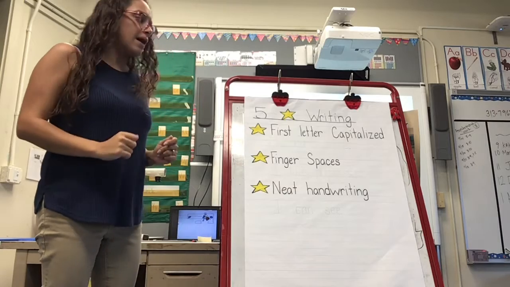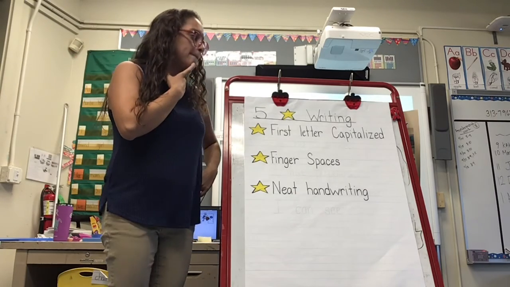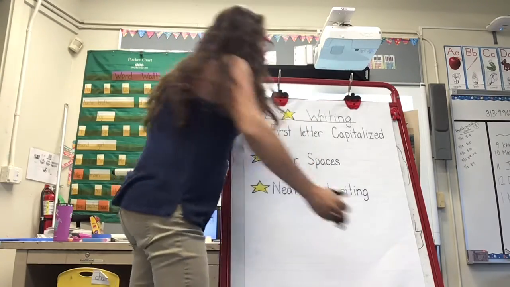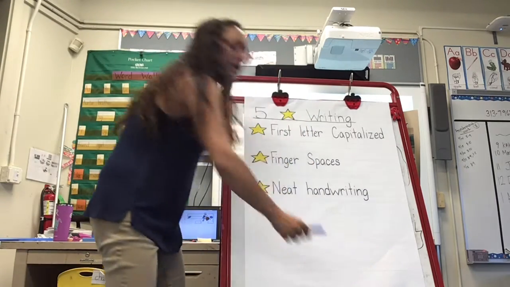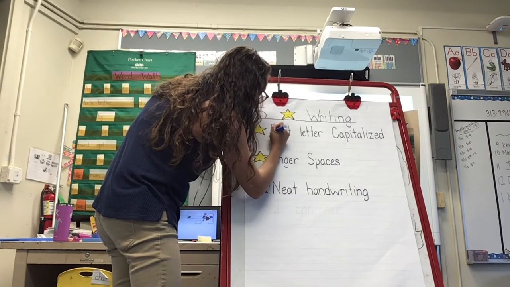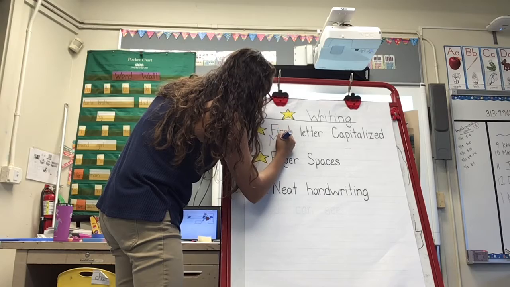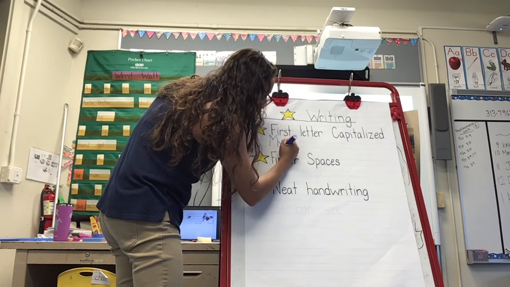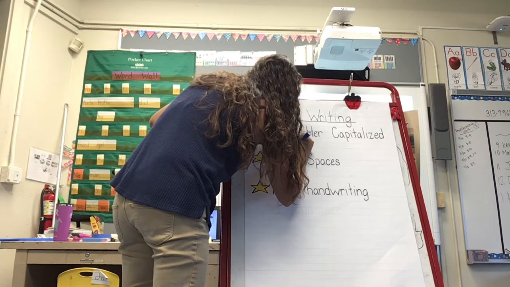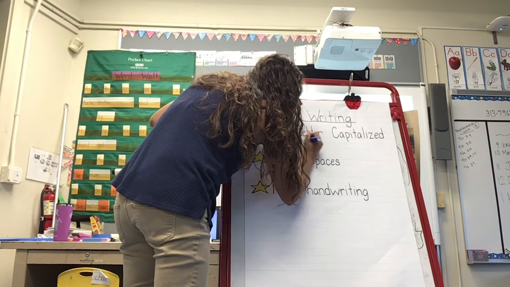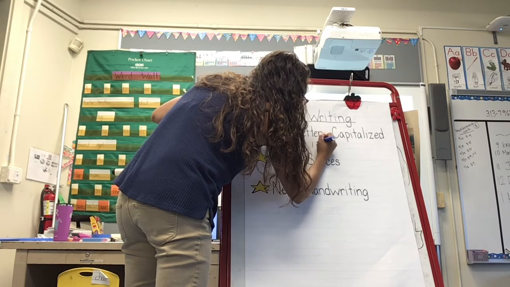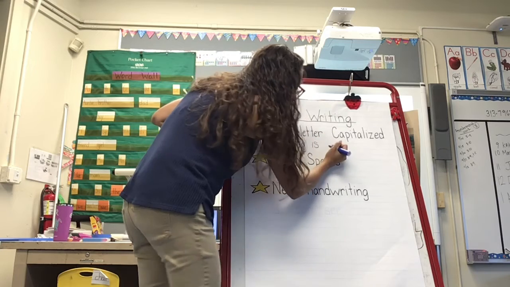So I'm going to show you that. My sentence is going to be, my dog is little. So I'm going to write that, actually, I'm going to write it in blue. My dog is little.